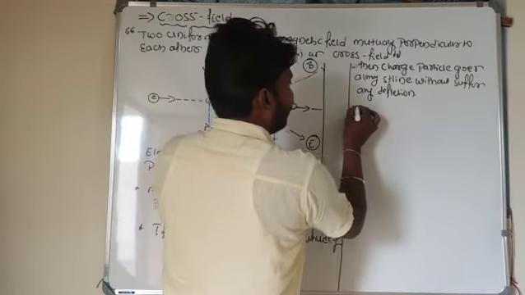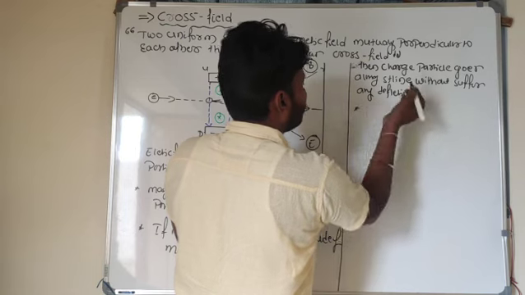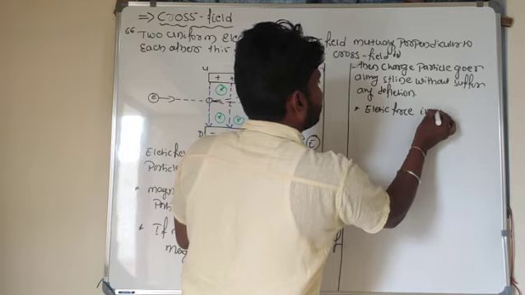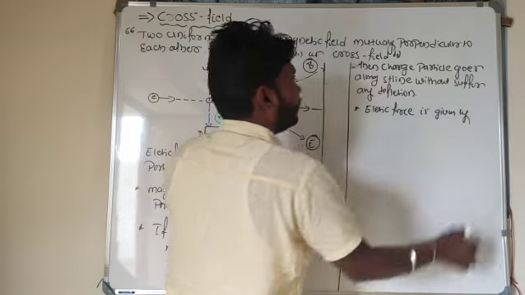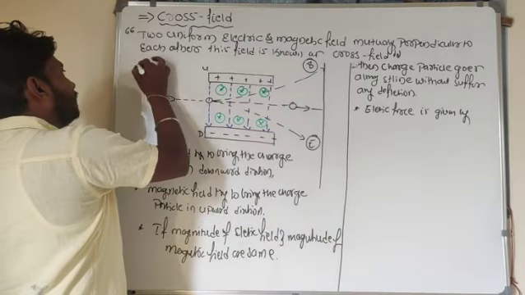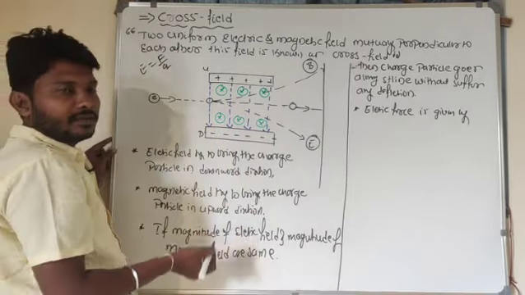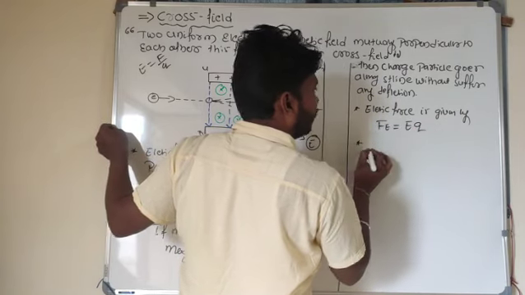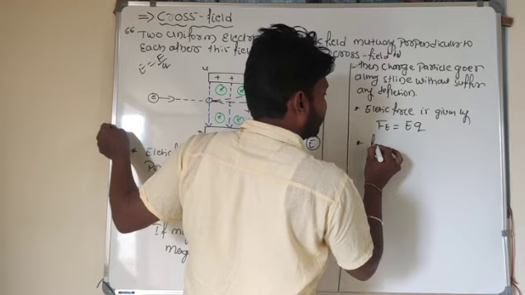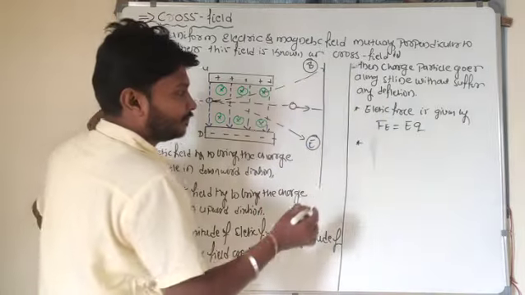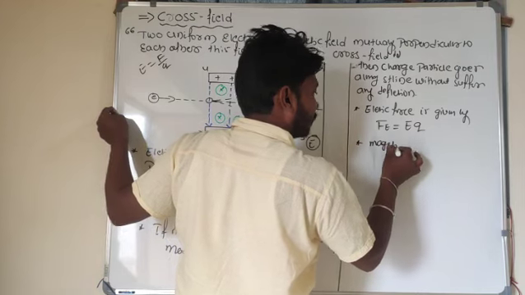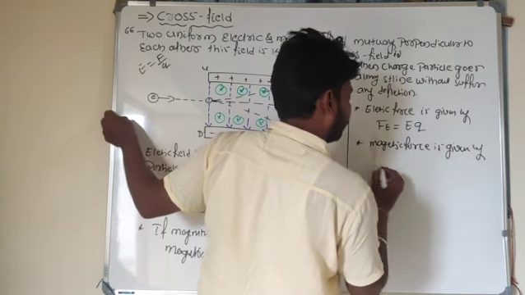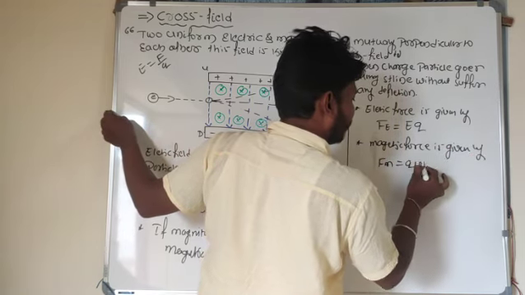What is the equation for the electric force here? The electric field is E = F/Q, so the electric force is F_E = EQ. The magnetic force I can take as F_M = QVB.